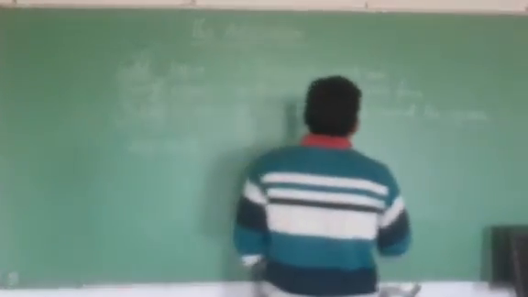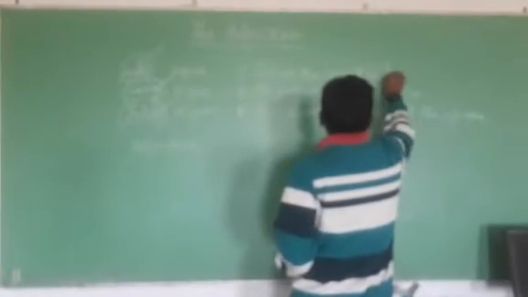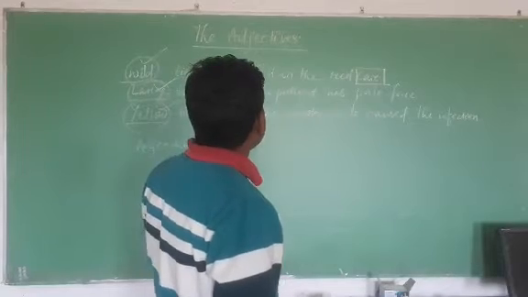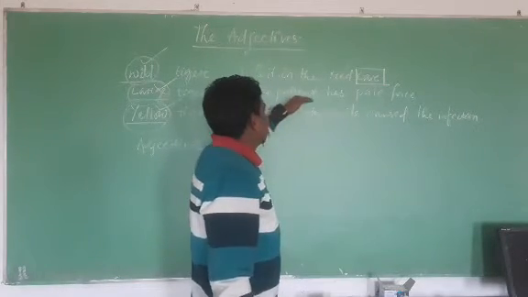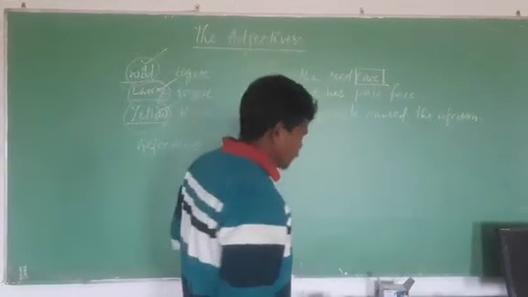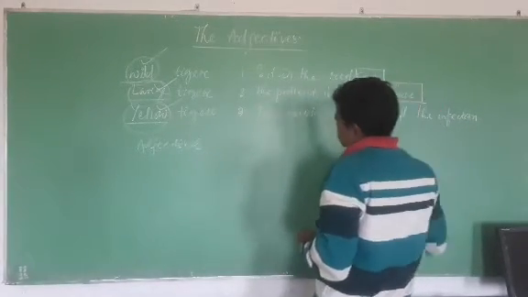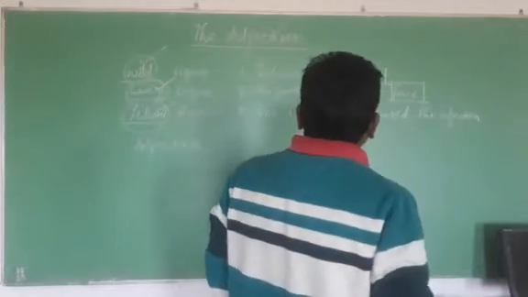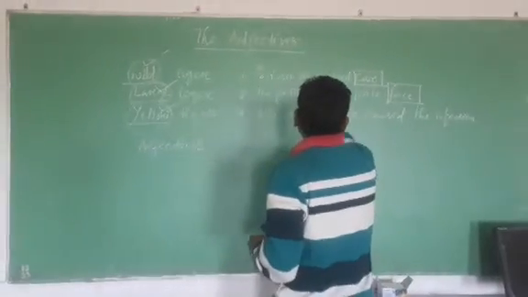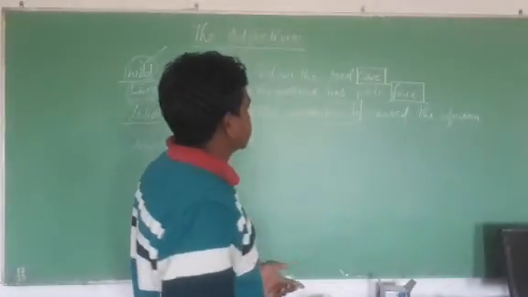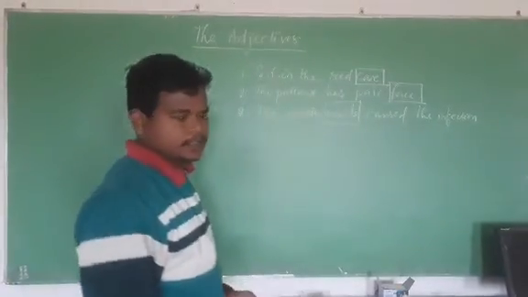Sit in the red car. This is my noun here, car. Next one, the patient has a pale face. Face is a noun. Then the rusty nails. Nails is my noun. So these are the nouns. A noun can be a thing, a person, living, or non-living.